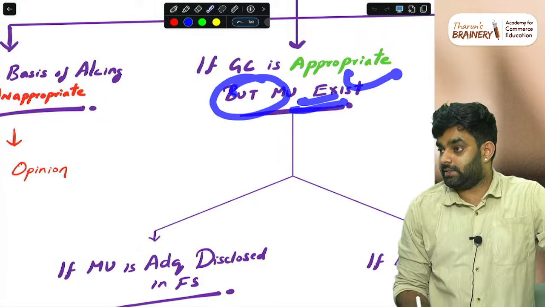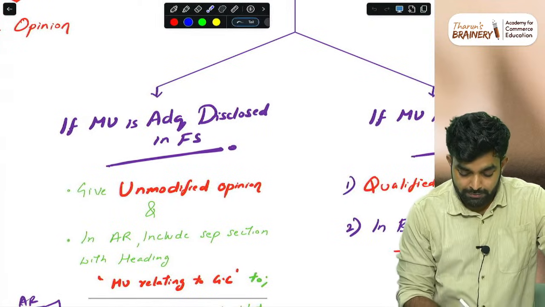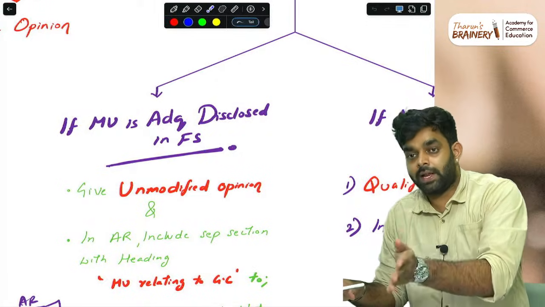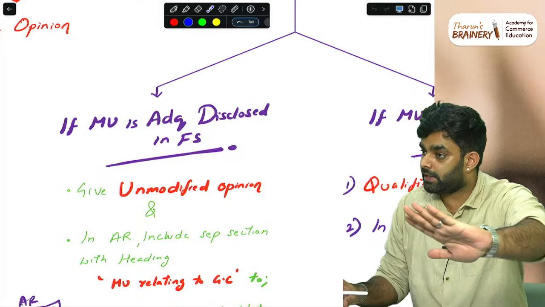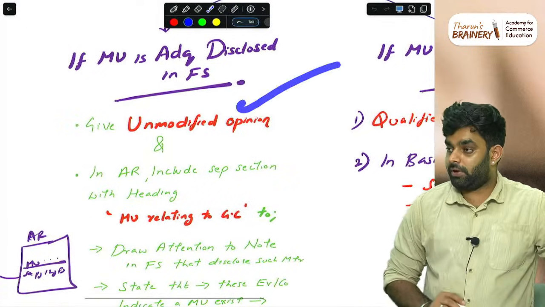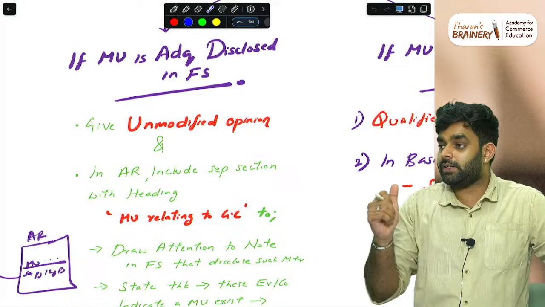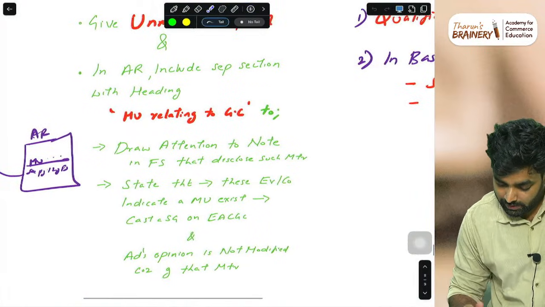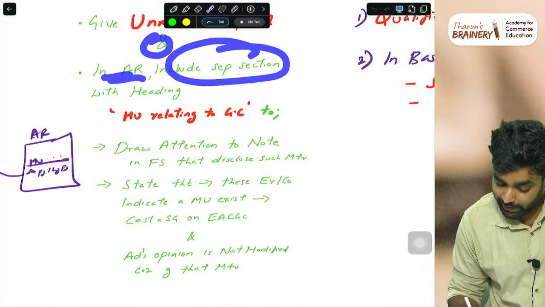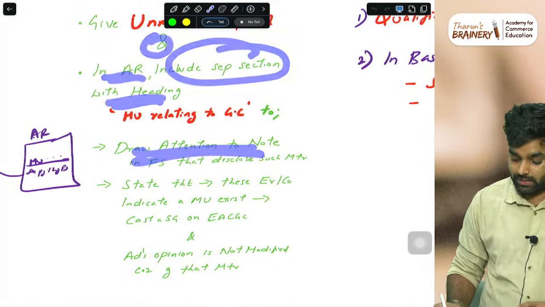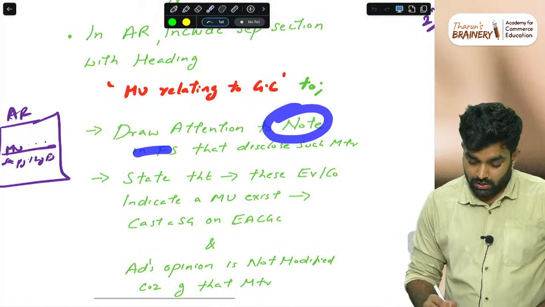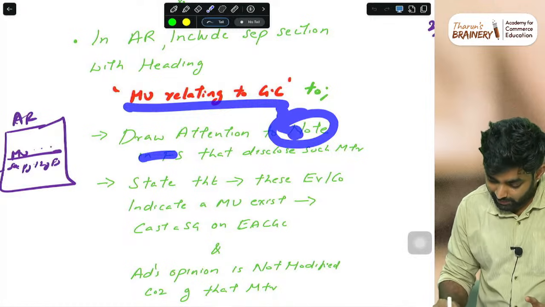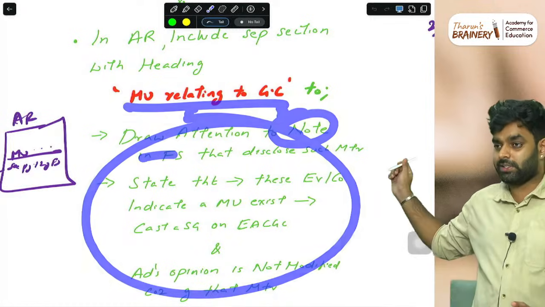Then if going concern is appropriate, that means the company is actually a going concern, but a material uncertainty exists, a serious issue. If the material uncertainty is disclosed in the financial statements, management has disclosed it, so management's side is everything correct. In that case, give an unmodified opinion, because there was a problem and they disclosed it honestly. In the audit report, include a separate section with the heading Material Uncertainty Related to Going Concern, to draw the attention. Don't just write this much and come; you also have to write more. I'll show you the suggested answer.